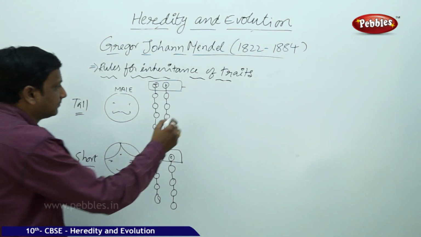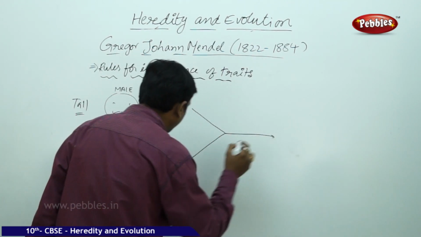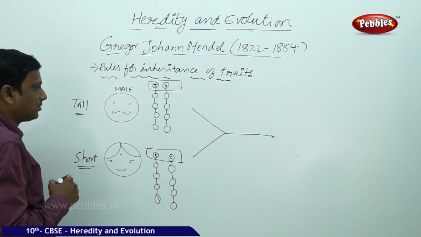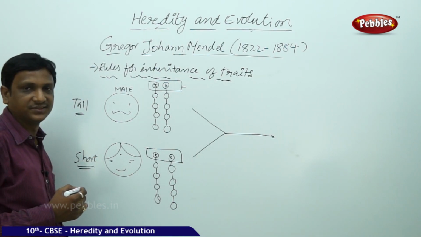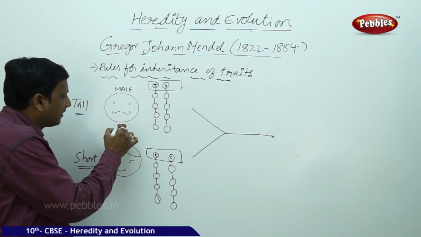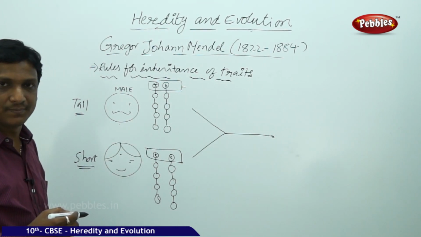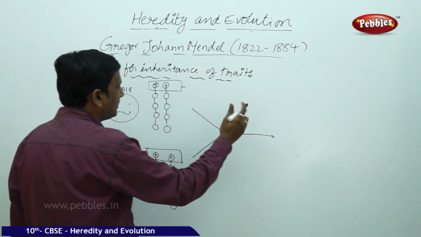Now there is reproduction by these two parents. In sexual reproduction, they contribute their genes. The male contributes one set of genes in the germ cells, the reproductive cells, not two sets of genes.